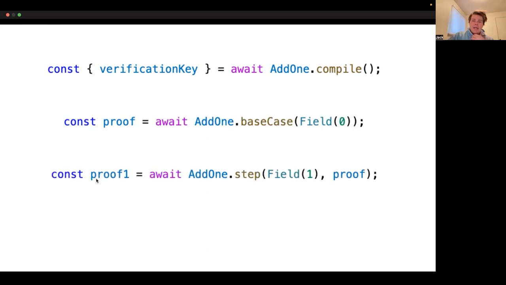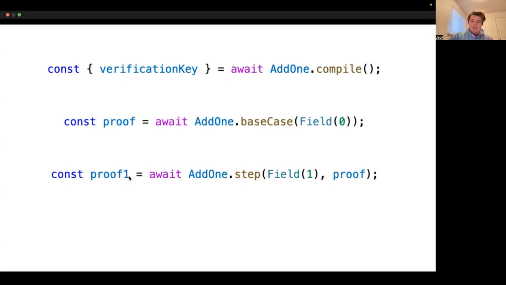And then we can take this proof and pass it into another invocation of the step method, this time on the add1 ZK program. The step method is going to take in our value, which is just whatever the last value was plus 1. So in this case, 0 plus 1 is 1, but it's also going to take in the proof that we had last time we ran it. And so what we get out is a new proof. This proof is called proof 1.